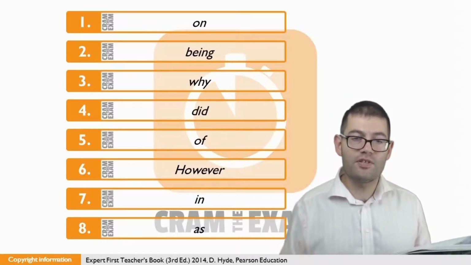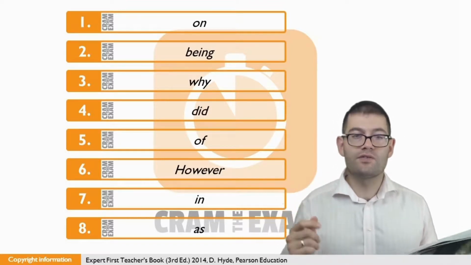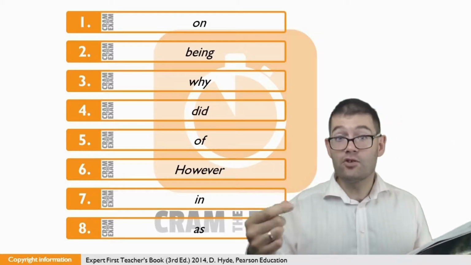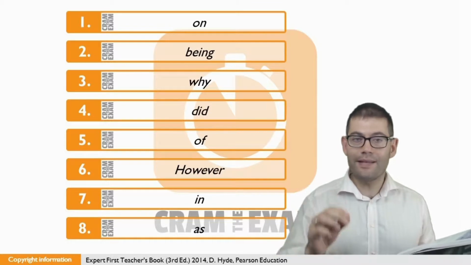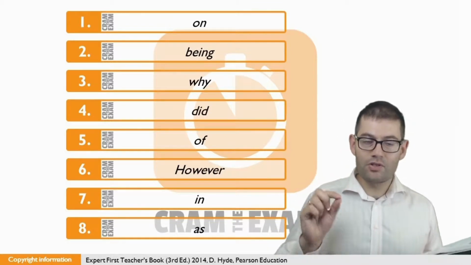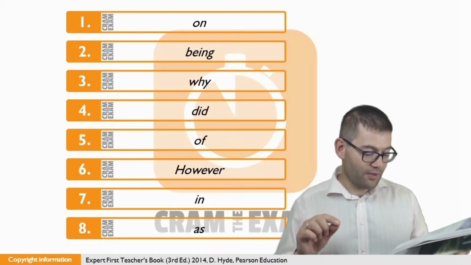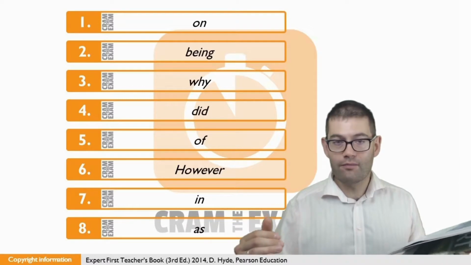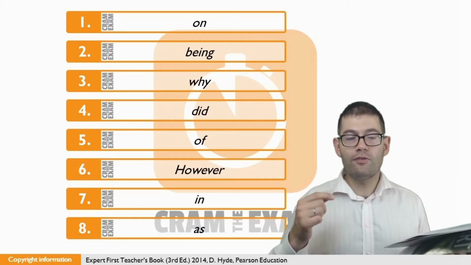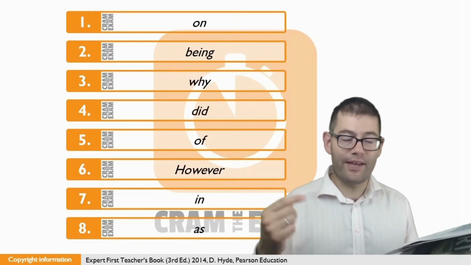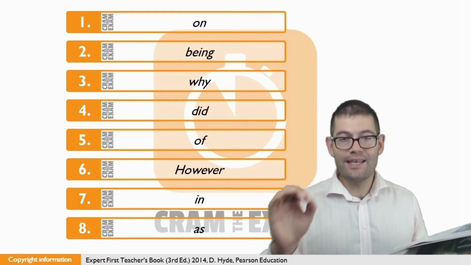Question number 7, easy peasy. All we need here is a preposition which collocates with success or to succeed, and the answer is of course in. You succeed in doing something. For question number 8, it's another vocabulary question in which we need the preposition to work with the language which follows the gap. You need the preposition that goes with an effective way. Well, you do things in an effective way, or you do things in an ineffective way. So here the preposition that we need with way is in a certain way.